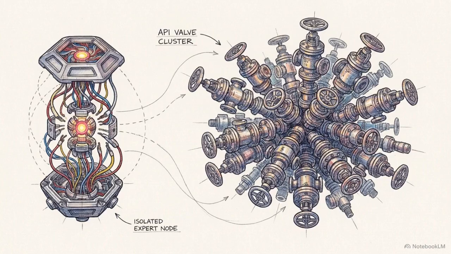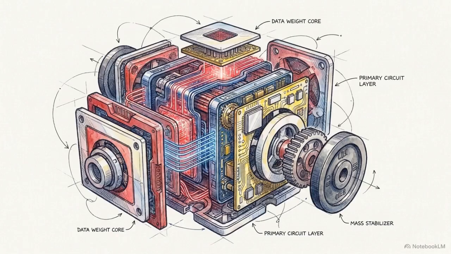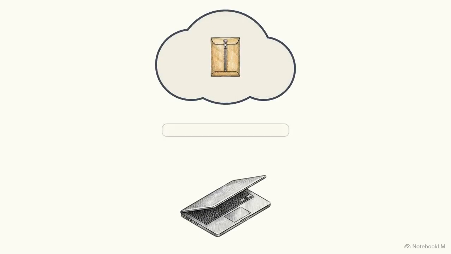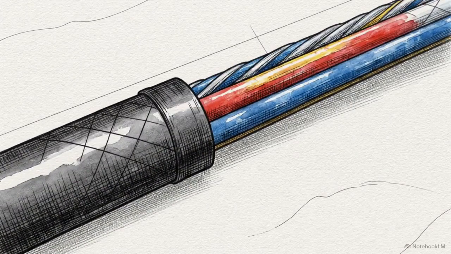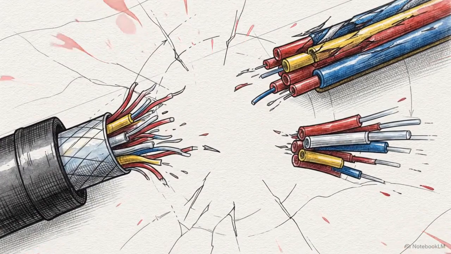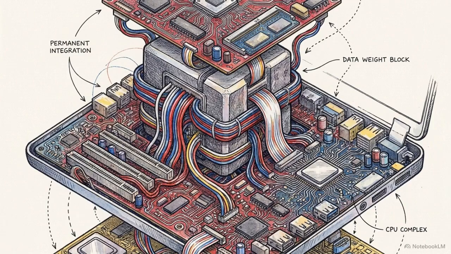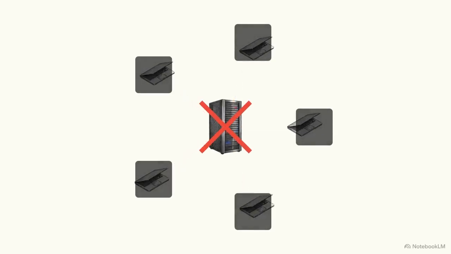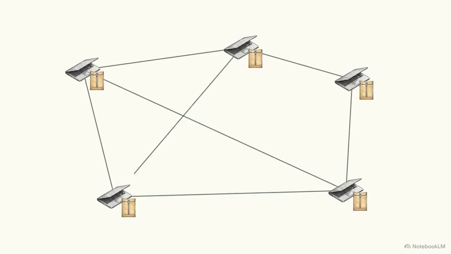Moonshot AI chose a different path for Kimi K3. They are releasing it as an open weight model. Open weights mean the raw, trained parameters of the neural network can be downloaded directly as a standalone file and run on a user's local infrastructure. Once that file is transferred, the connection is severed. The provider loses all ability to monitor queries, restrict access, or switch it off. It is a permanent, non-retractable transfer of technology. Traditional regulatory frameworks rely on choking off access points, but open weights eliminate the access point entirely.